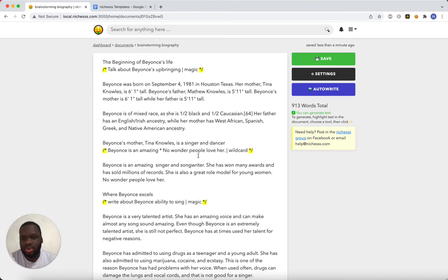And then this is a cool article about why people love her using the wildcard tool. I love the wildcard tool because it's great if you want to force a certain keyword or force a certain style. As you can see in the Kanye example, it started with Kanye's amazing. Something really cool, fun fact about him, and then no wonder people love him or love her. So that's cool.